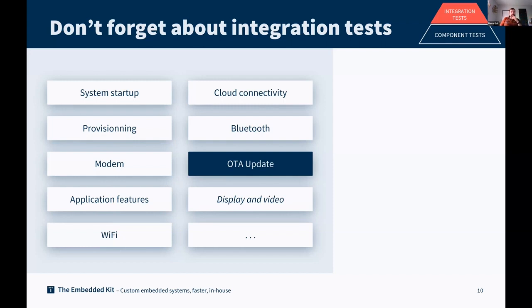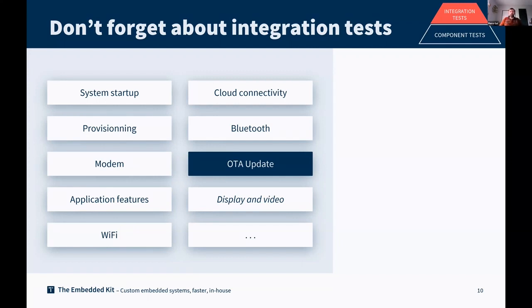I will show you that more in detail after that. So system startup is something which makes a lot of use of different components. It uses the bootloader, the kernel startup, the driver initialization, the log system, the first file system. In a secure boot, you have all the Verity integration checks and so on. So you can perform a lot of interesting integration testing.